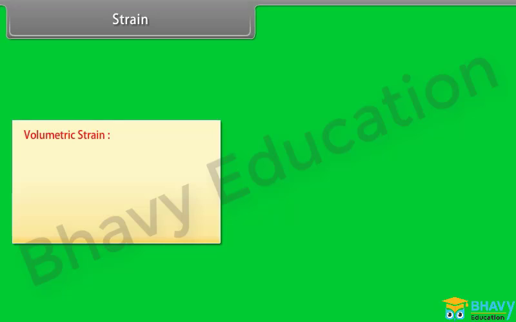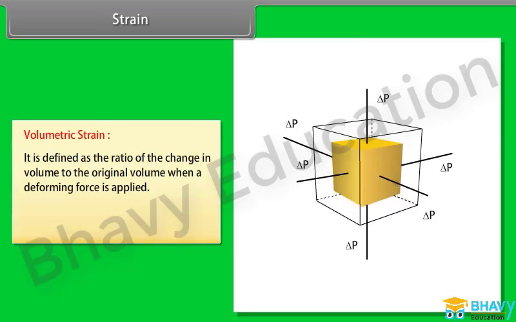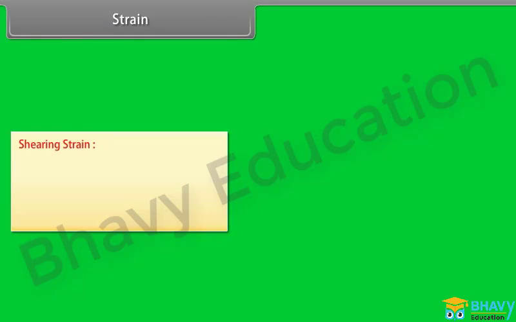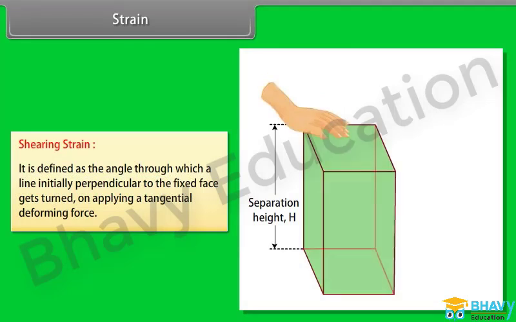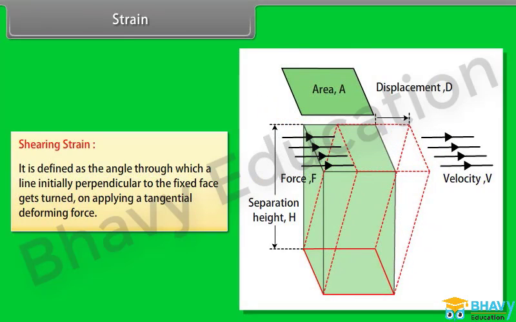Volumetric strain. It is defined as the ratio of the change in volume to the original volume when a deforming force is applied. Volumetric strain is equal to minus ΔV by V. Shearing strain. It is defined as the angle through which a line initially perpendicular to the fixed face gets turned on applying a tangential deforming force.